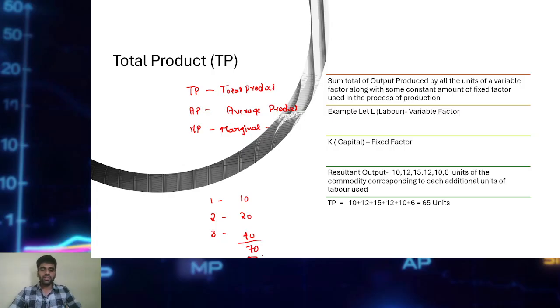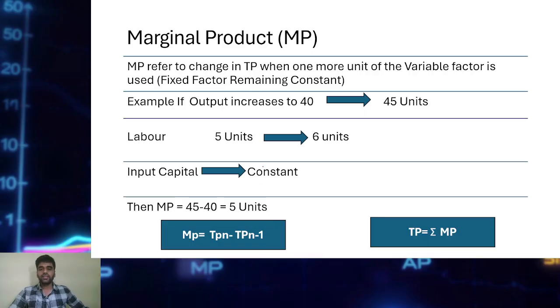Now, what is marginal product? The change you observe in total product when one more unit of labor is introduced, keeping the fixed factor constant, is called marginal product. Sir, we have not understood. Let us understand that. Say, for the first unit of labor you have produced 10 units, for the second unit of labor 50 units, for the third unit of labor 80 units, and for the fourth unit of labor 100 units.